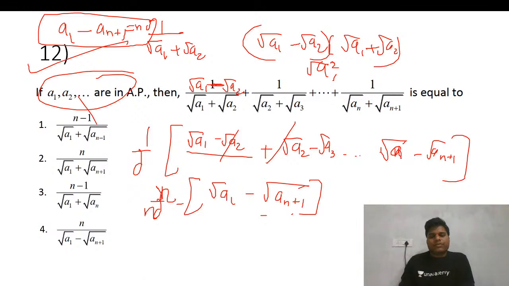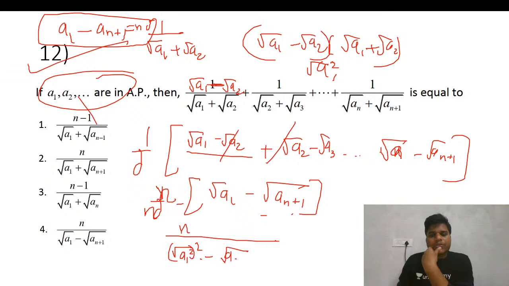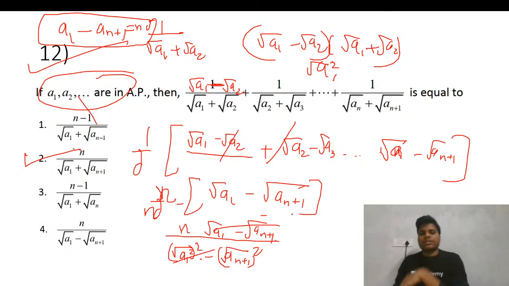So what we'll do, we'll just replace this thing. Basically this can be written as root a1 square minus root an plus 1 square. So this is there, and this gets cancelled. Minus will get cancelled, plus will be over here. So this will be your answer. Fine. So this is your answer.